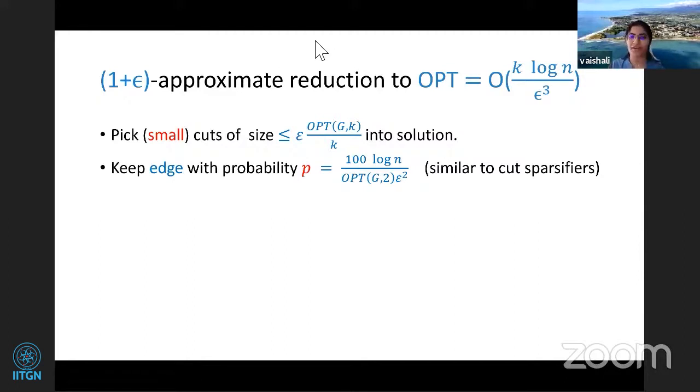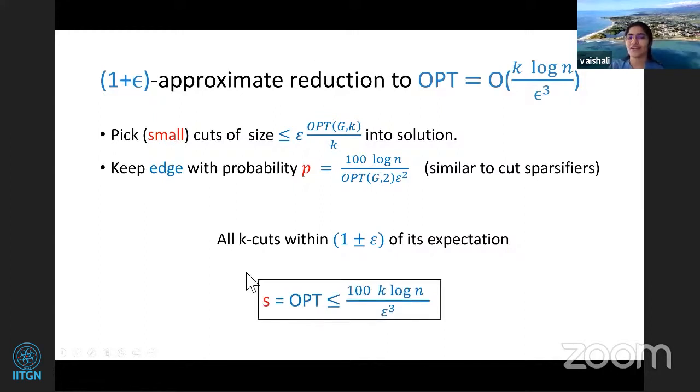So with some probability mentioned here, we keep the edge or we discard it. This is all we do. Finally, using Chernoff and Karger's bound for the number of cuts of size i, you can show that every k cut in the graph is within 1 plus or minus epsilon of its expectation, and that your opt in this graph is bounded.